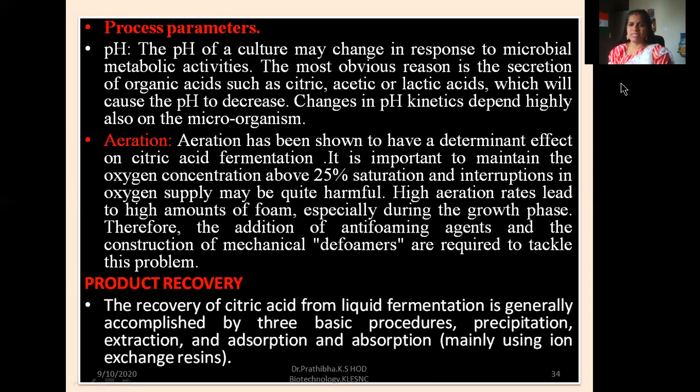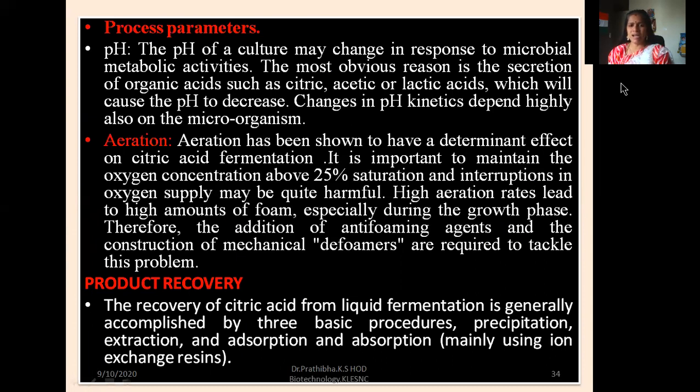The most obvious reason is the secretion of organic acids such as citric, acetic, or lactic acids, which will cause the pH to decrease. The changes in the pH kinetics depend highly also on the microorganism.